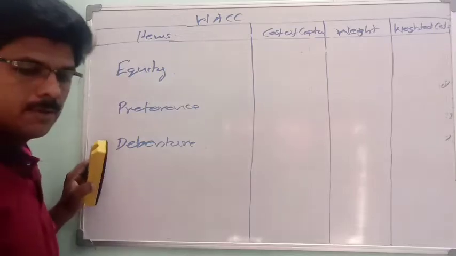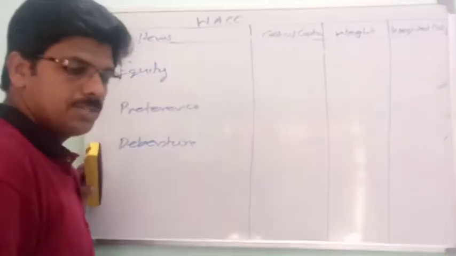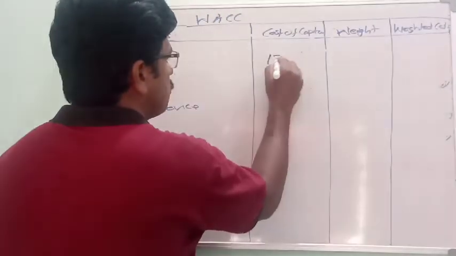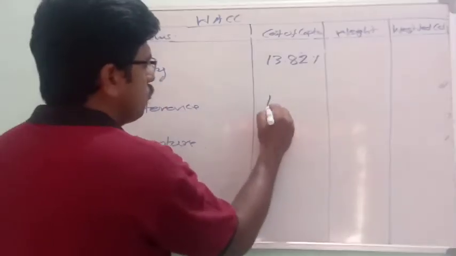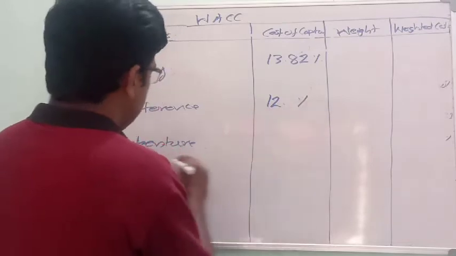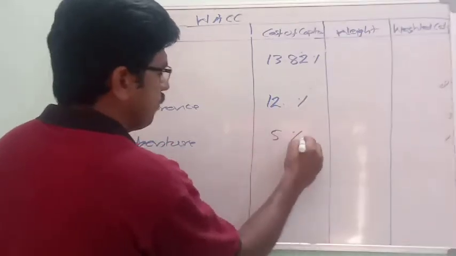Equity cost of capital, it is calculated one, 13.82 percentage. Preference capital 12. Then debenture capital 5 percentage.